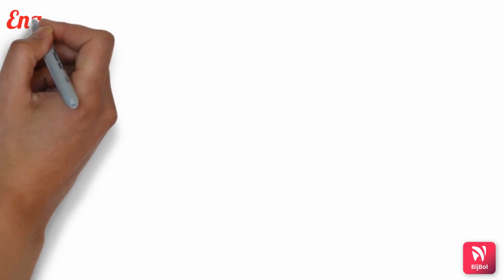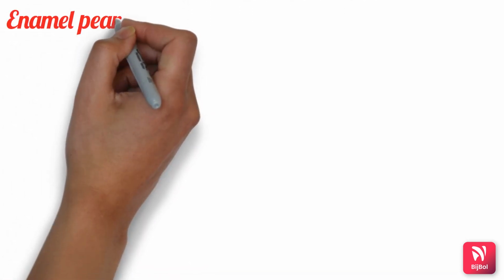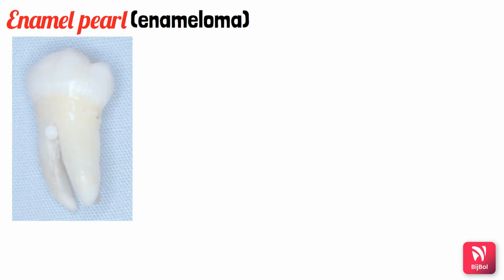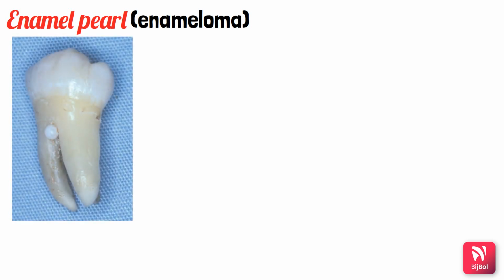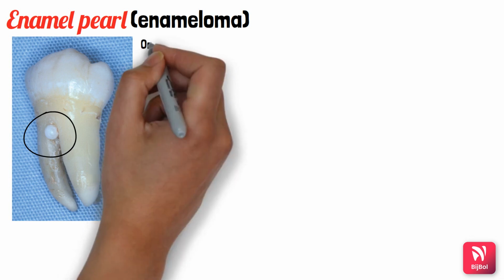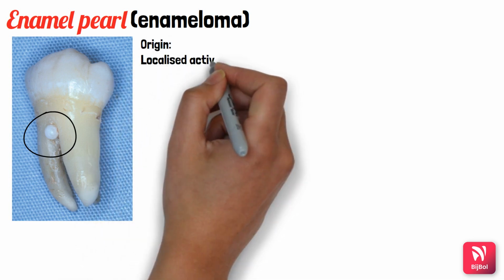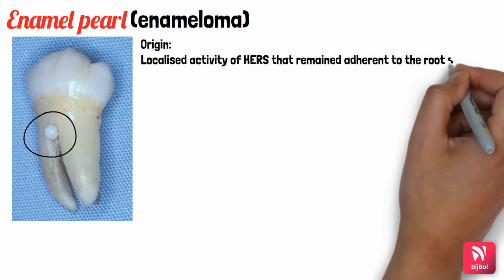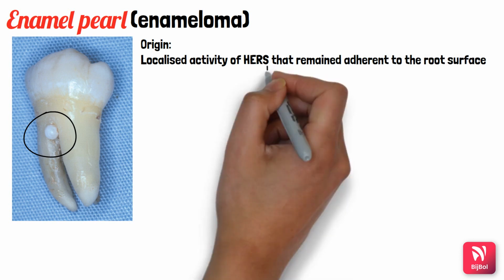After dens invaginatus comes enamel pearl, also called enameloma. It refers to the presence of enamel in ectopic locations, mainly on the root surfaces. These enamel pearls are yellowish white spherical or globular structures adherent to the furcation areas, as you can see in this picture. What is the basic origin? It occurs because of localized activity of Hertwig's epithelial root sheath that remains adherent to the root surface.